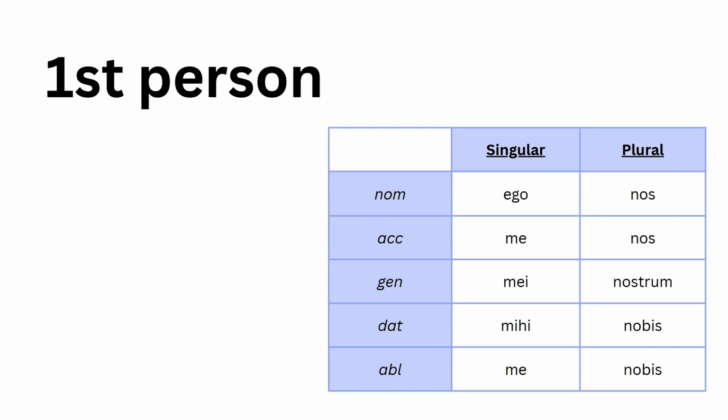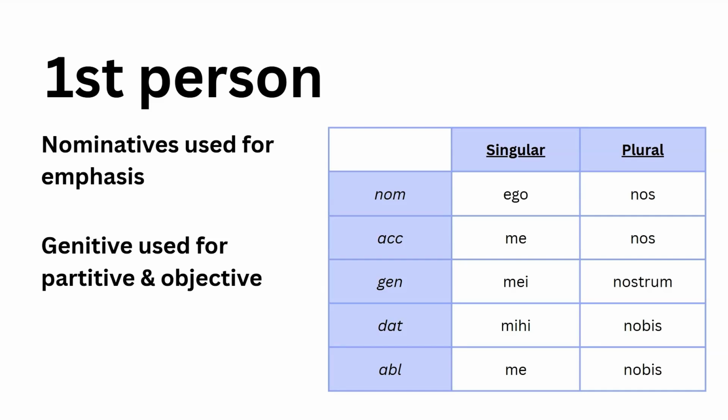Now, as you can see, they change on case and number. Nominatives are only really used for emphasis. That's because in Latin, the verbs tell us who does the action. So I don't need a pronoun. But if I want to say I greet someone, that's when I use ego. Or we do something, that's when I use nos. The genitive is only really used for partitive genitive and objective genitive, so if a verb takes the genitive. That's because, as we'll come to in a little bit, there is something called the possessive adjective. We'll get onto those later.